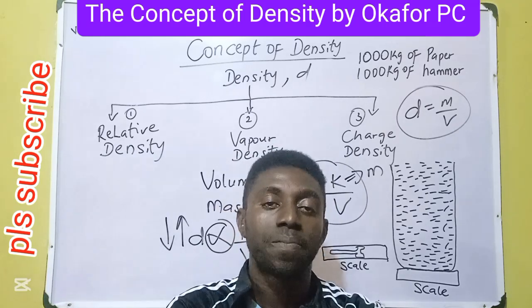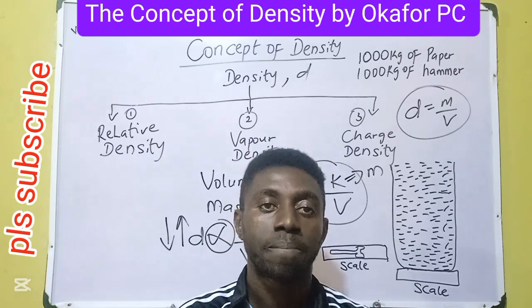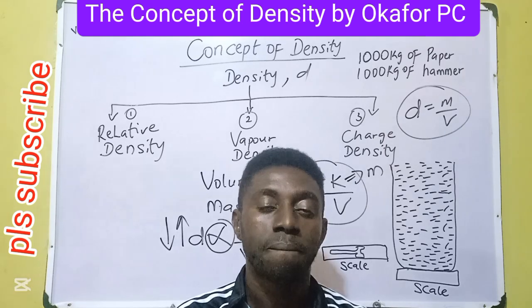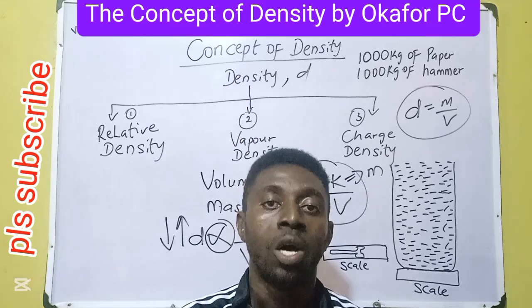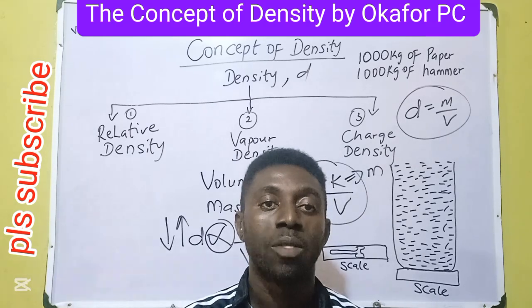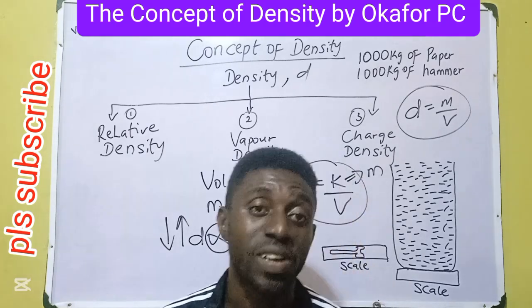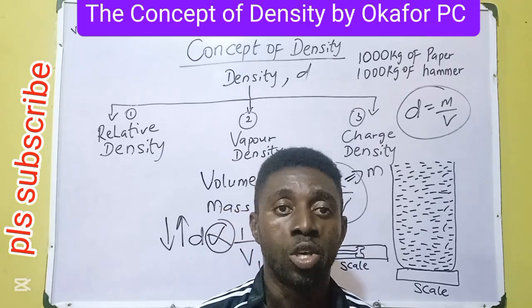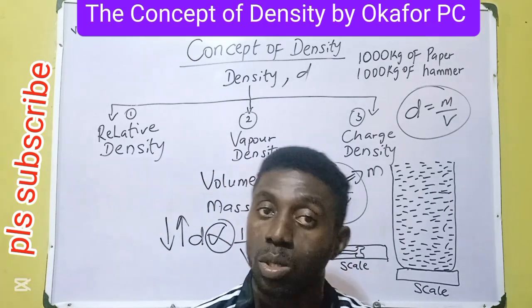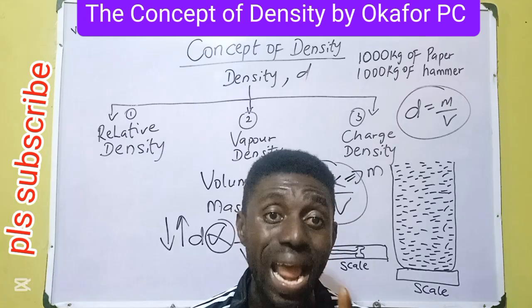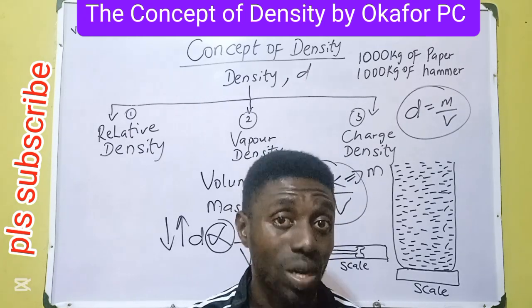Okay, let me hear from you. 1000 kg of paper and 1000 kg of hammer. Which one weighs more than the other? Okay, this puzzle is a very smart one to test your extent of mastery of the concept of density. The answer is none. None weighs more than the other.